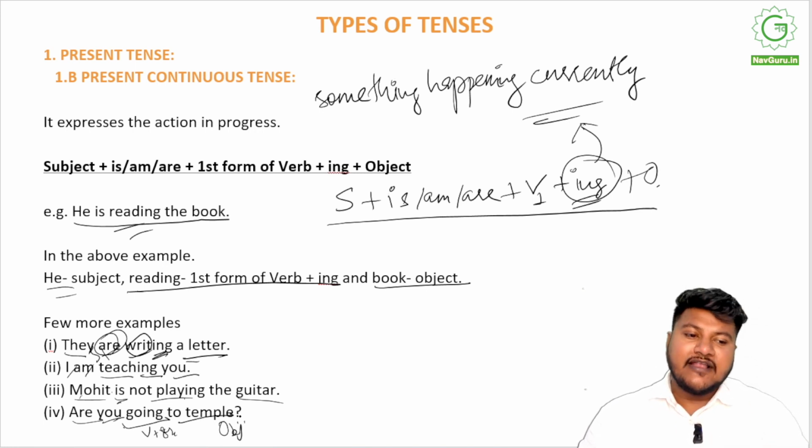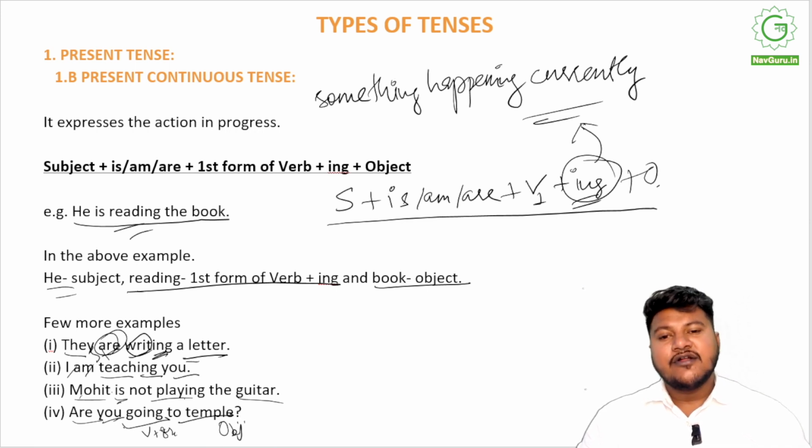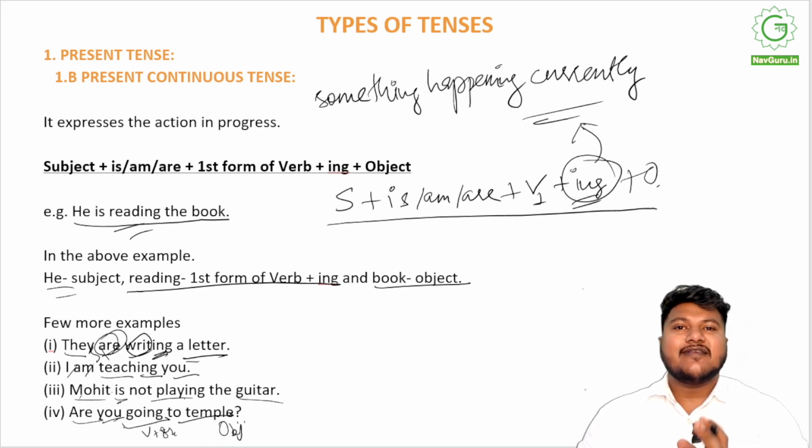As you are speaking, something that is happening currently, you use present continuous tense, and it will always be in the form of subject plus is/am/are plus the first form of verb plus the gerund, that is ing, plus object.